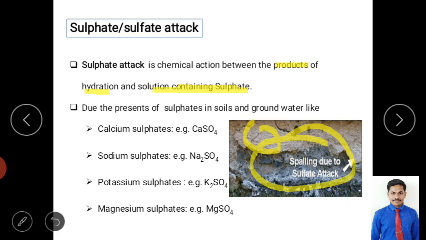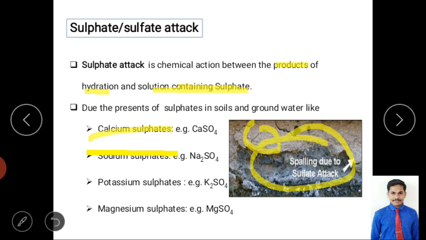Now we will see the different sulfate contents, due to the presence of sulfate in soil and groundwater. Why? Because we provide foundations under the ground, and under the ground there will be soil as well as groundwater, based on the water table. The first type is calcium sulfate, for example CaSO4.